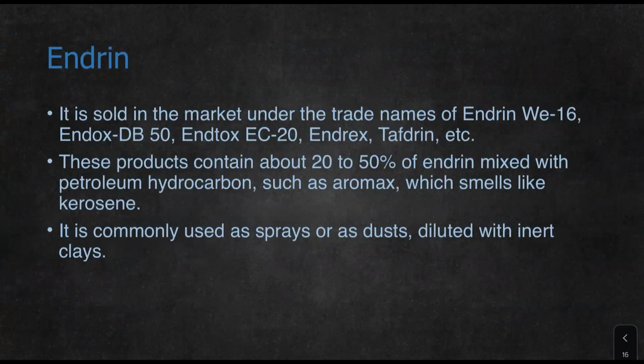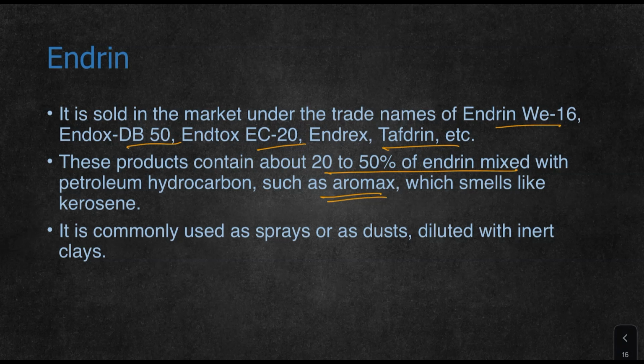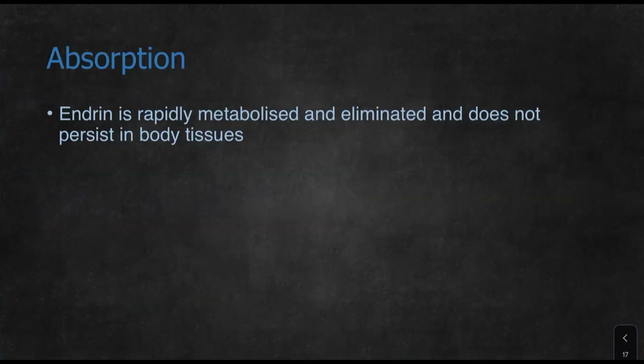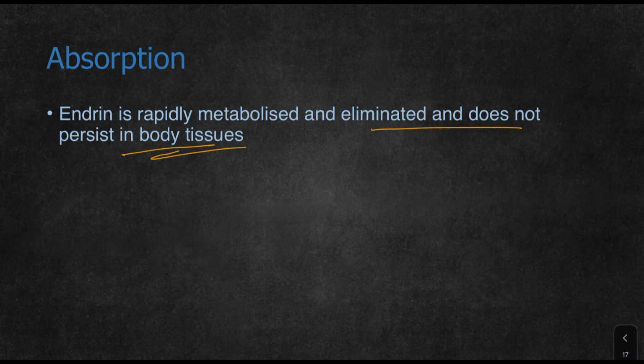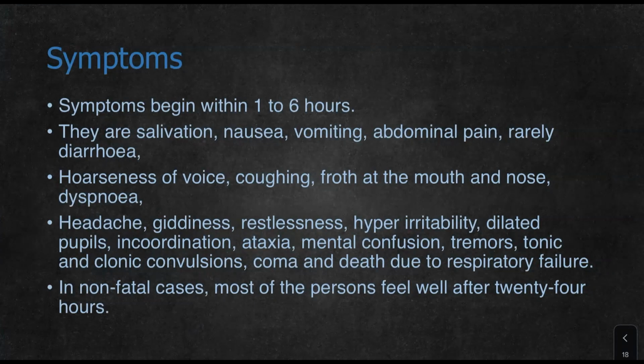It is sold in the market with different names like Endrin V60, DB50, EC20, Endrix, Staftin, etc. These products contain about 20 to 50% endrin mixed with hydrocarbons such as aromatics, which is why they smell like kerosene. It is commonly used as sprays or dust or added with inert clays. Regarding absorption, endrin is rapidly metabolized and eliminated and does not persist in body tissue, so it is easily eliminated after consumption. Symptoms begin within 1 to 6 hours of consumption.